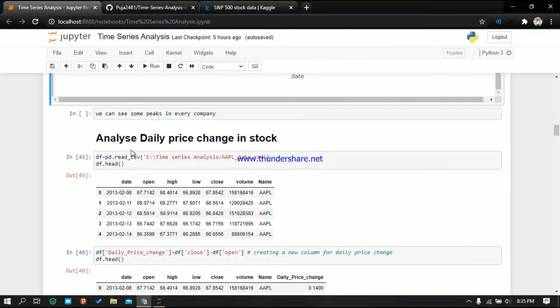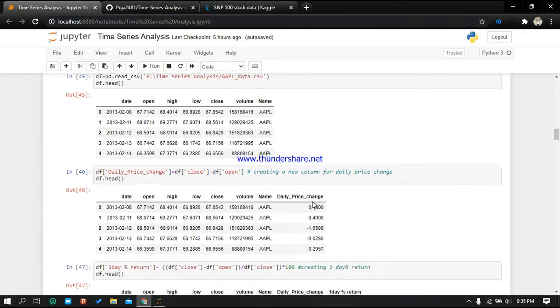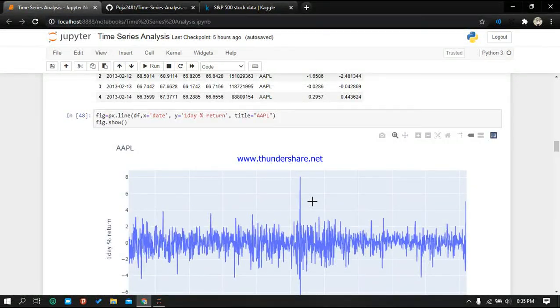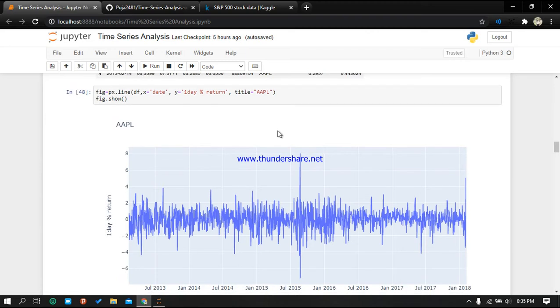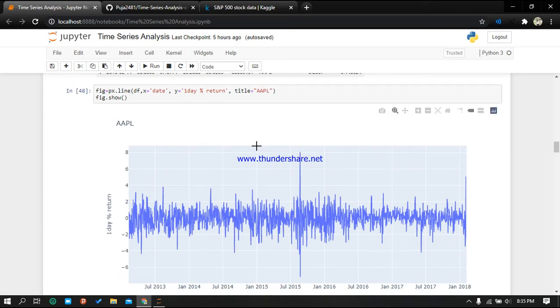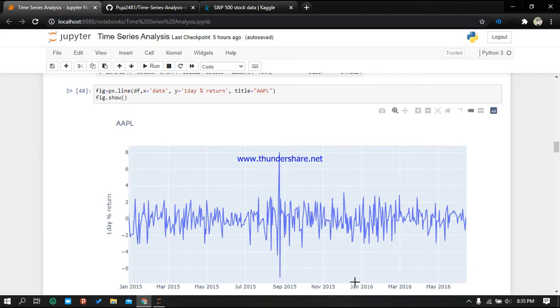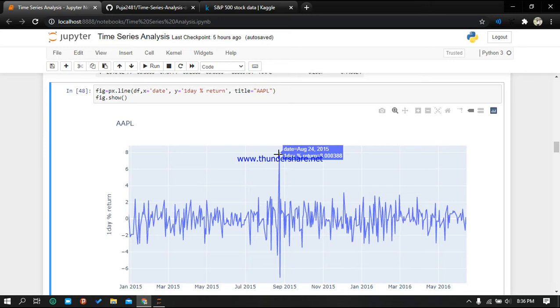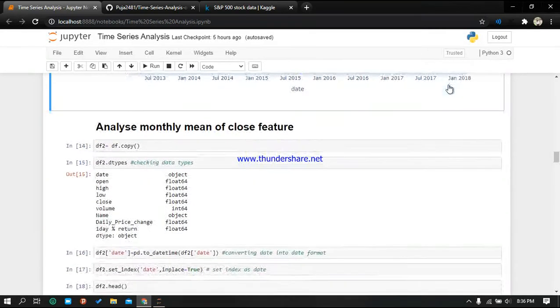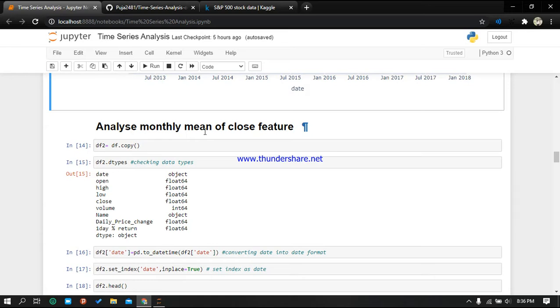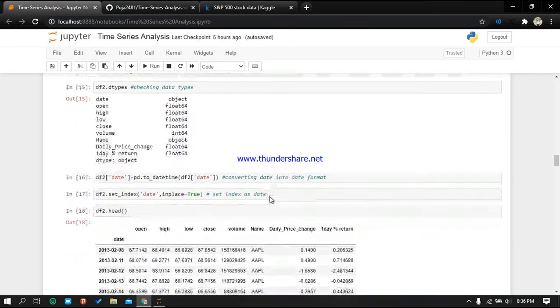Like this we have analyzed the daily price change in stock. Here is the graph. For that I have calculated the 1-day percentage return. For example, I have taken Apple. You can take any company, and this shows the peak. You can zoom in here and see further. In September 2015 there was a peak as well as the minimum. So you can reset from here.